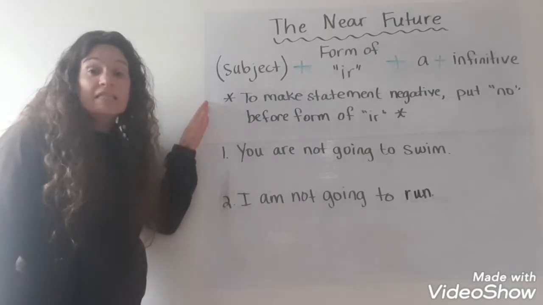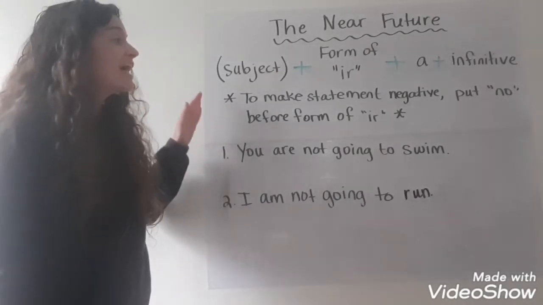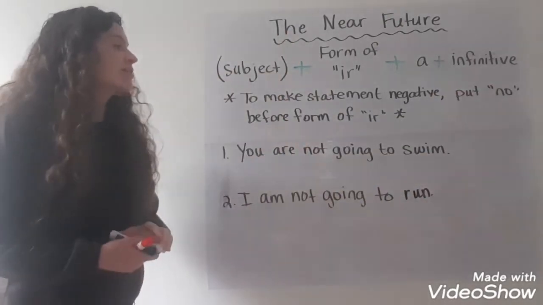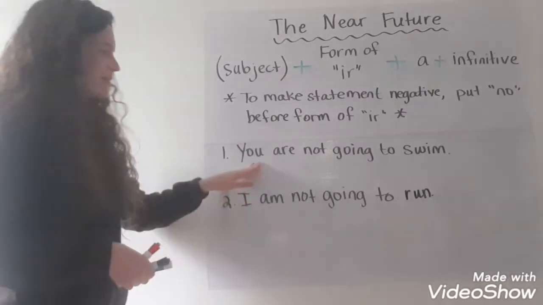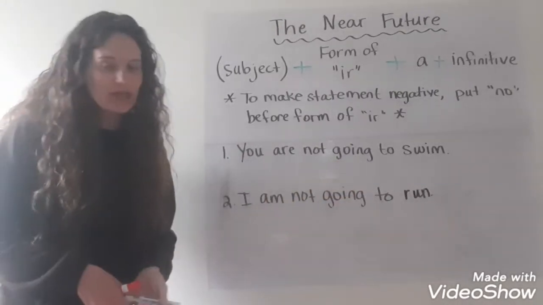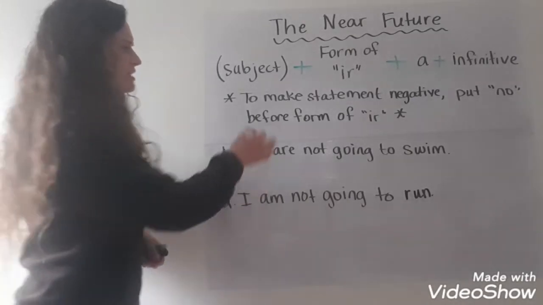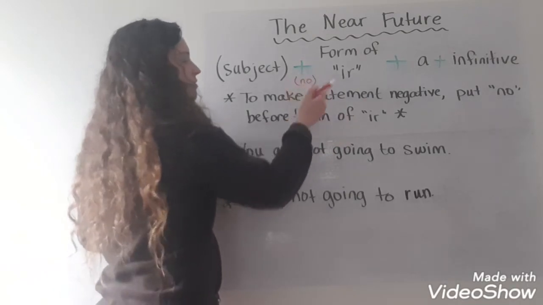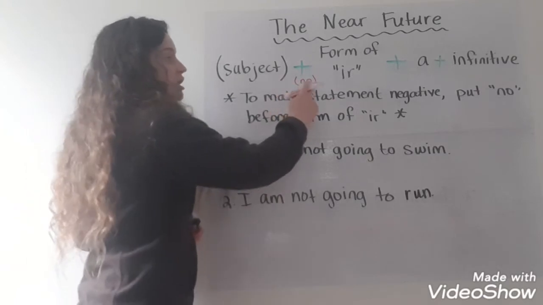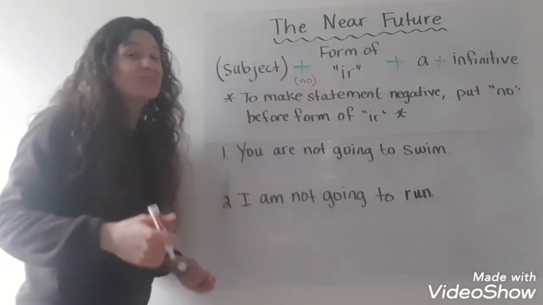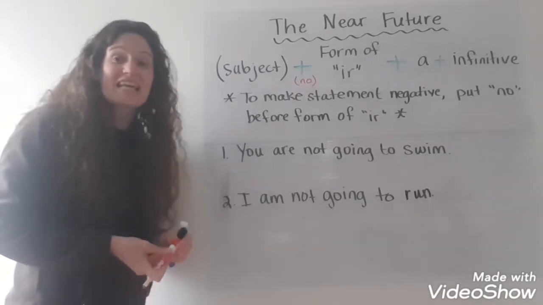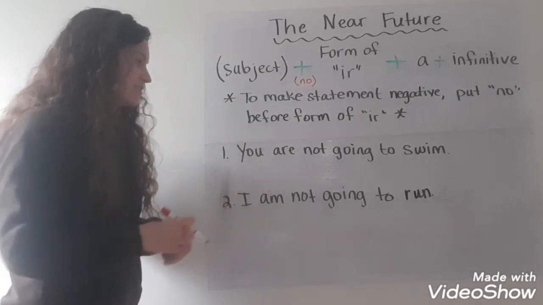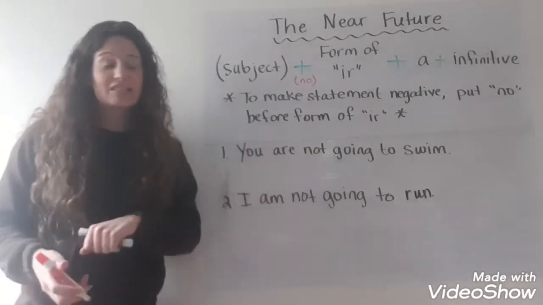All right, something else I want to point out is that to make a statement negative, you put no before the form of ir. So here's an example. You are not going to swim. So how would I say that? It says to make a statement negative, you put the no before the form of ir. So I'm going to put no right here to remind myself that no goes before ir, but after the subject, if I want to say something is not going to happen or not going to occur.